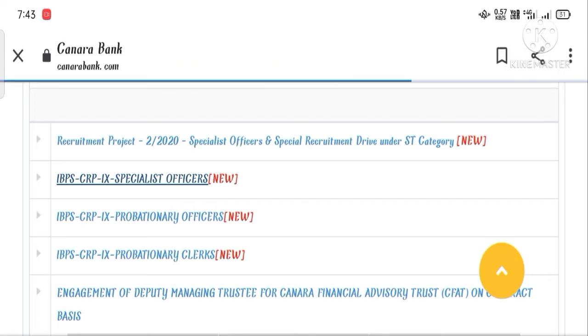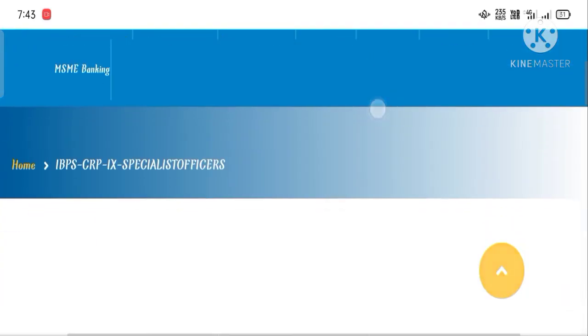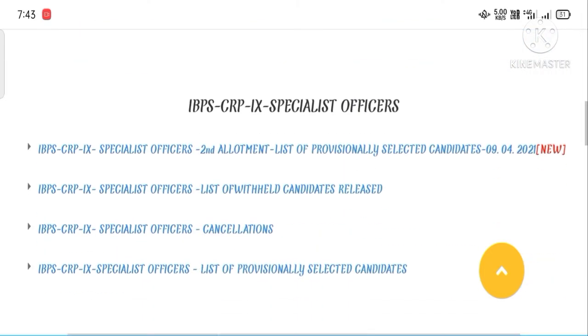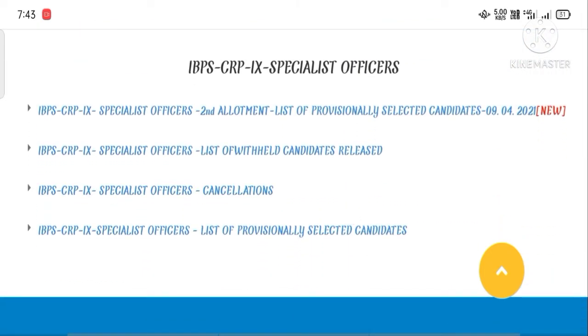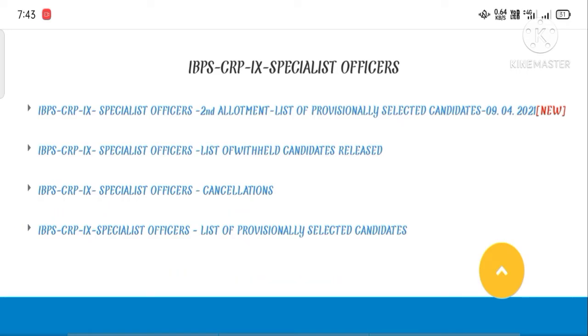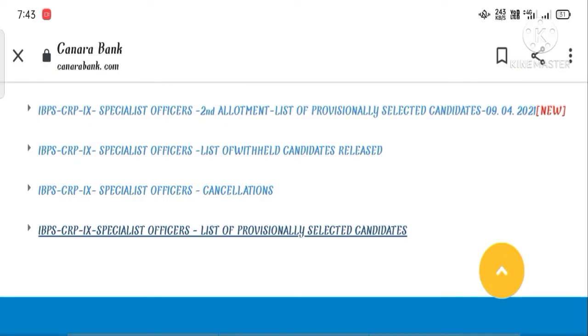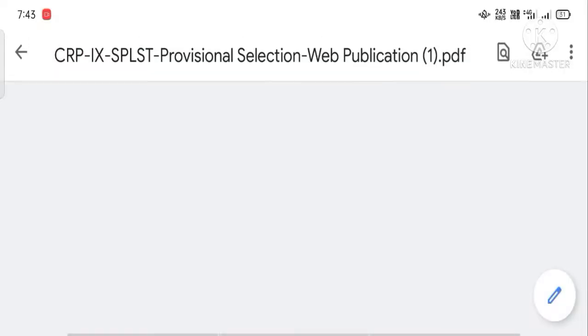candidates. This is the IBPS 9 list, and the IBPS 10 list may be posted in October or November month for Canara Bank, and for other banks it will be different. Here we can see multiple options, of which the first one is the second allotment list, that is last year's withheld candidates list, and the second option is the list of withheld candidates. Third one is cancellation, maybe due to many reasons. Fourth one is the provisional selected list. This you have to go through.